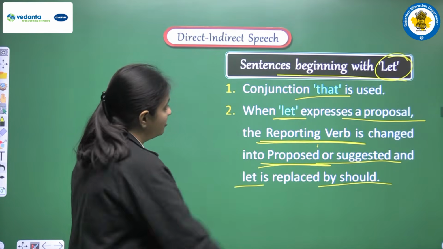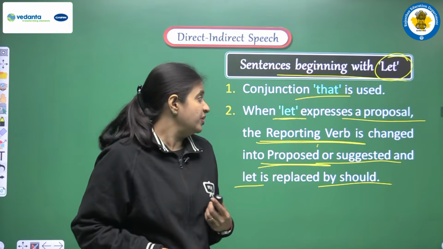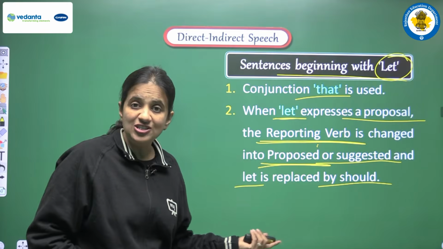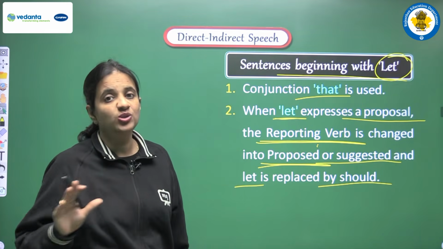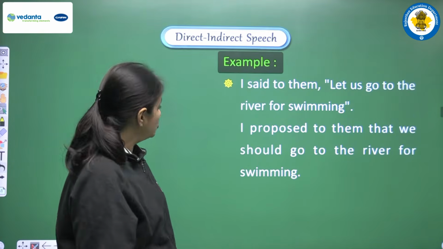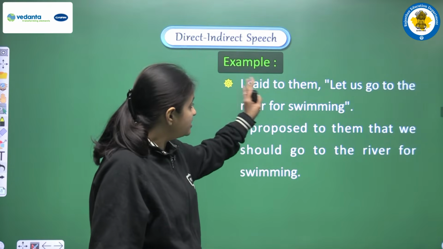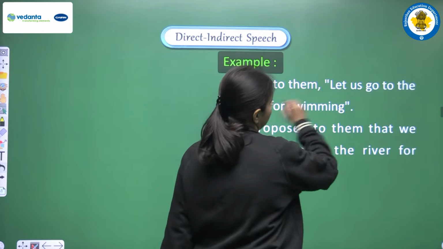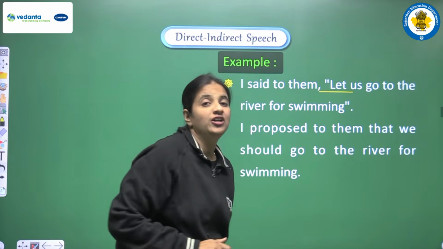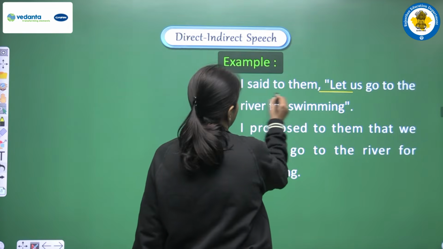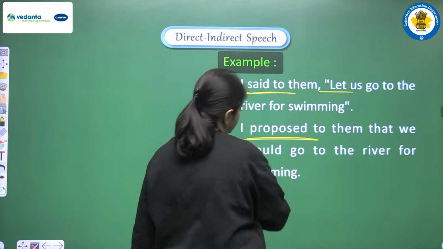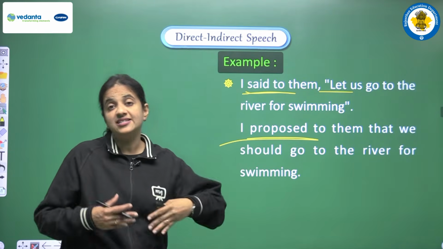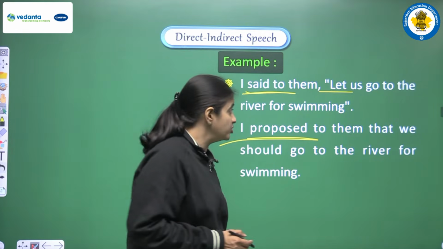Okay, so it means that if let is expressing a kind of proposal, then said to will be changed into proposed, or we can use suggested also, and in the place of let we have to use should in the sentence. So let's see the example we are having. I said to them, let us go to the river for swimming. So here we are having let in the beginning of the sentence. So according to the rules that we have discussed, we are converting said to into proposed. Yes, so we are having two options. We can write proposed also and we can write suggested also. Okay, so we are using proposed here.